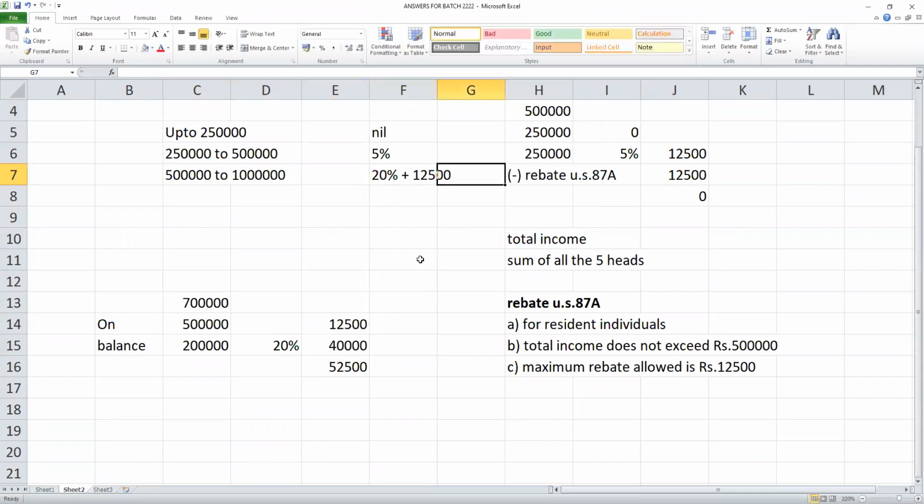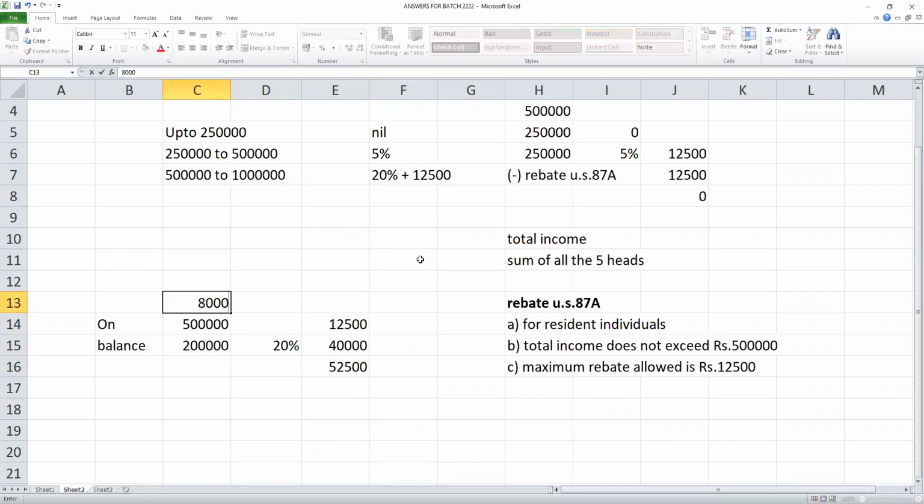Plus 12,500. Can you explain this 20% plus 12,500? 20% is on the excess and 12,500 is for 5 lakhs. So 20% on the excess amount above 5 lakhs and 12,500 for 5 lakhs. So this is the answer.